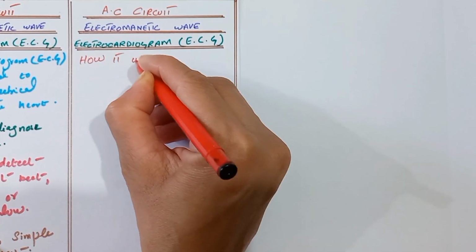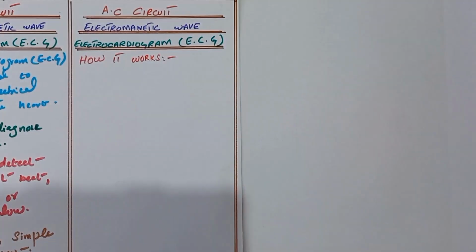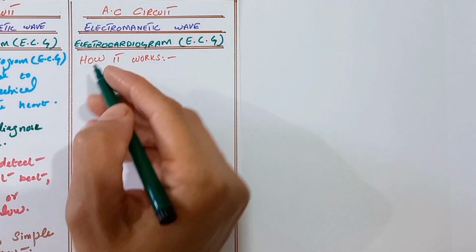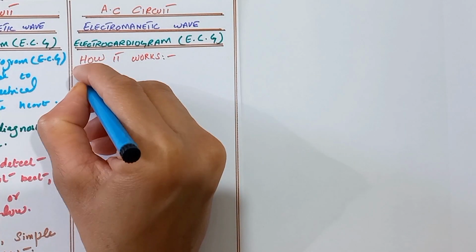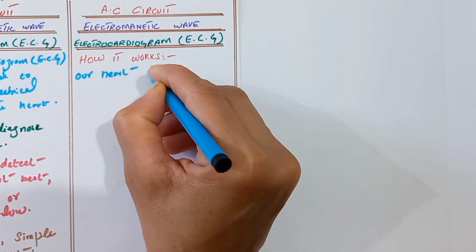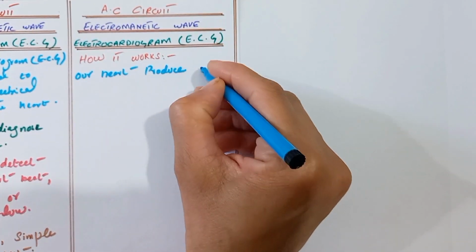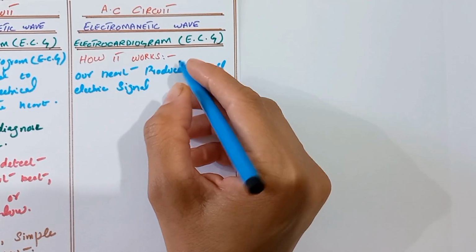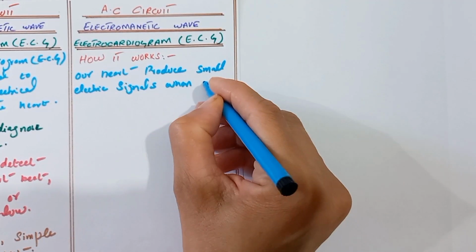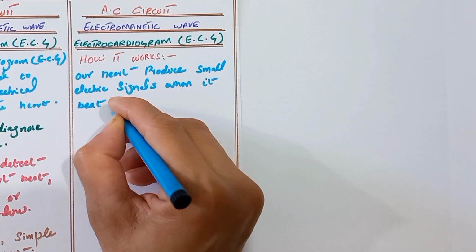How does the electrocardiogram work? Our heart produces small electric signals when it beats.